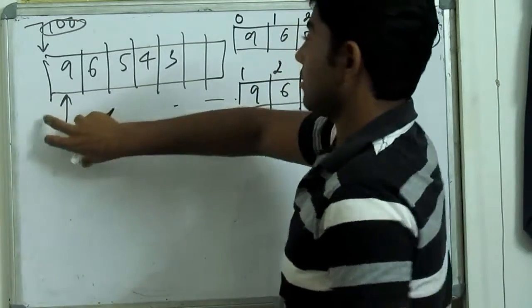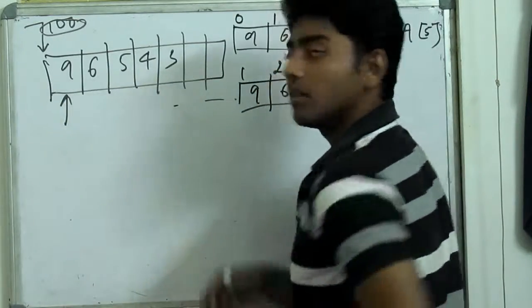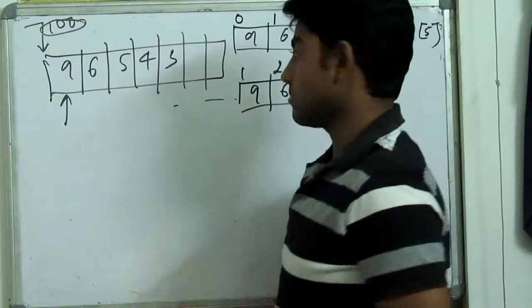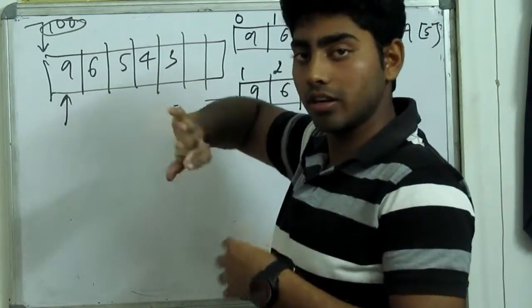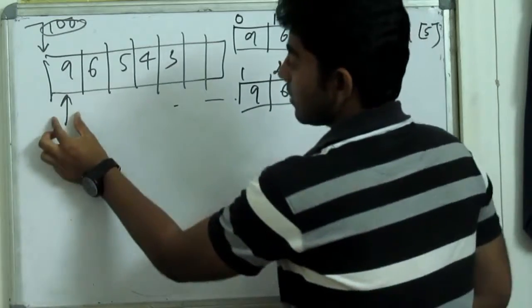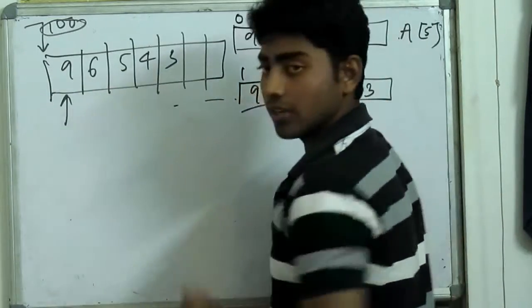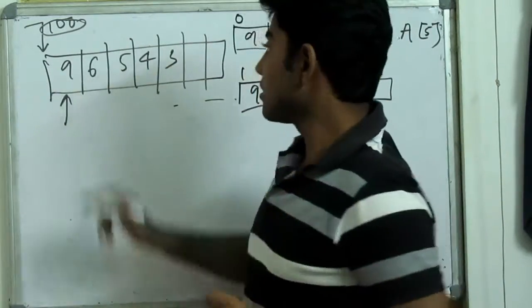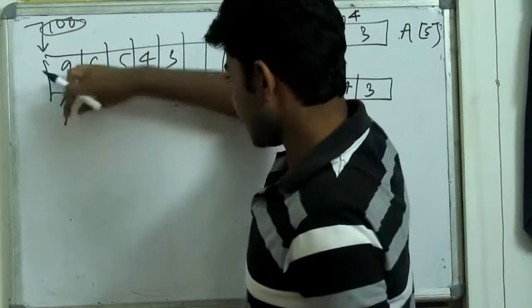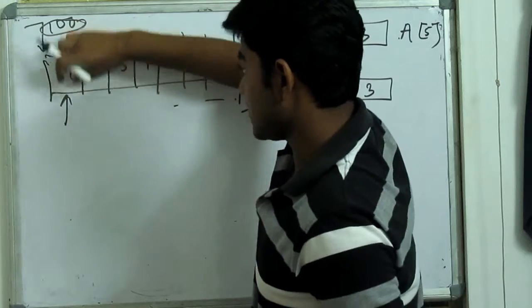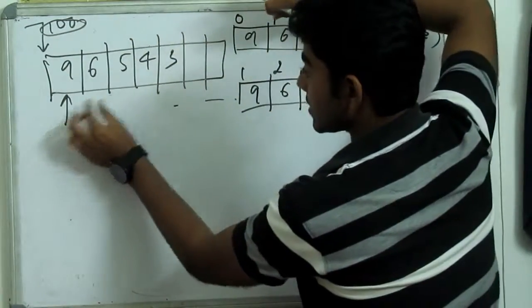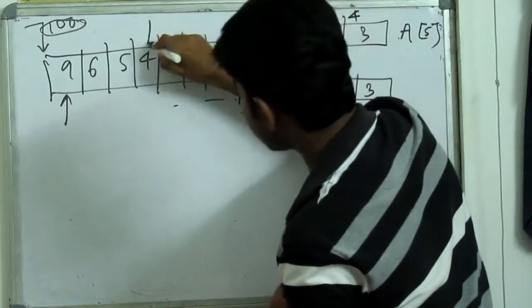As of now, just think that our memory is byte addressable. Maybe it can be word addressable, but depending upon that we shall see how byte addressable and word addressable thing is changing. Suppose I am having the size of each and every cell as 1 byte. So if I multiply this 1 byte with each and every cell, then how many cells do I have to cross to reach this element